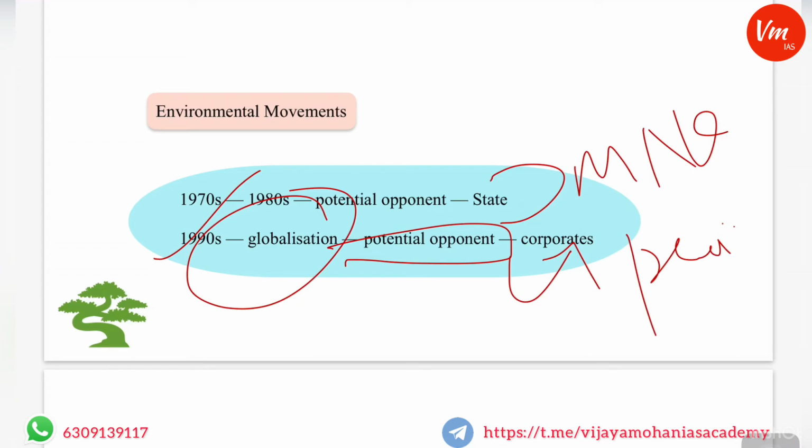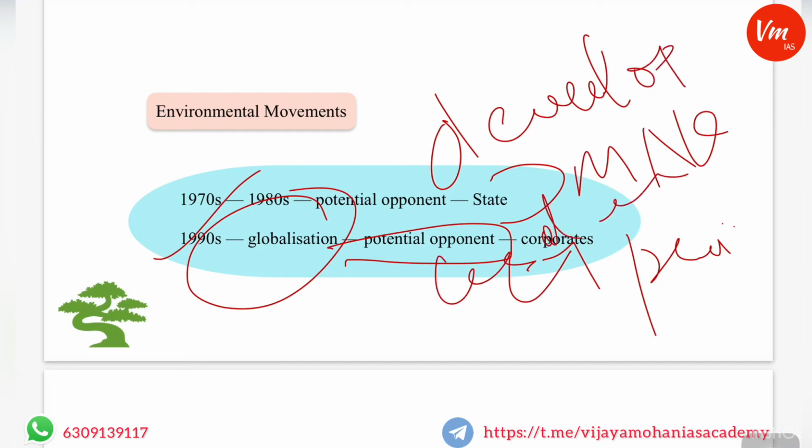Private players or market forces came into the picture, and they tried to change the status quo, giving primacy to development and intense usage of natural resources, instead of protecting and conserving them. Though there were efforts to conserve the environment and natural resources, primacy was mainly given to developmental attributes rather than protection and conservation.